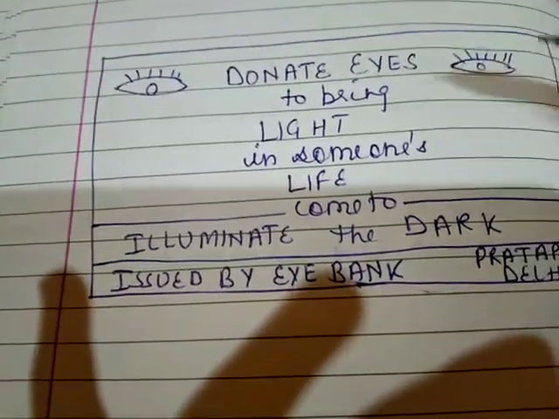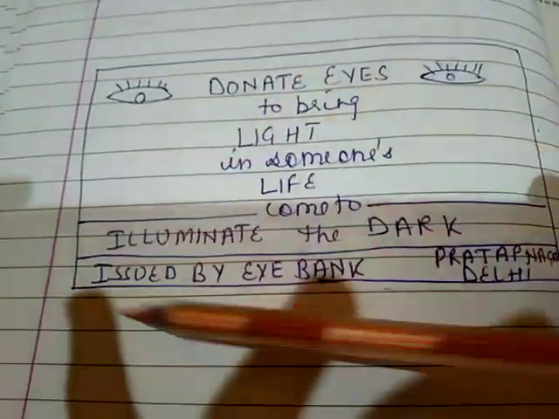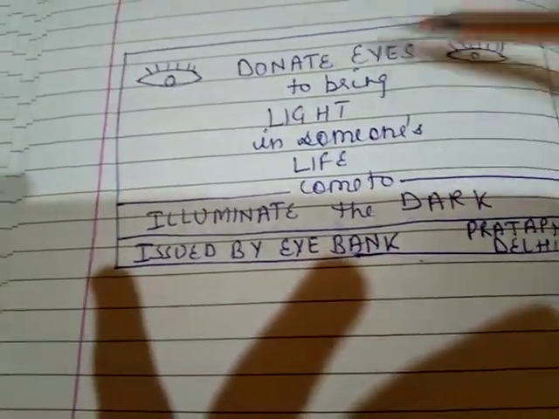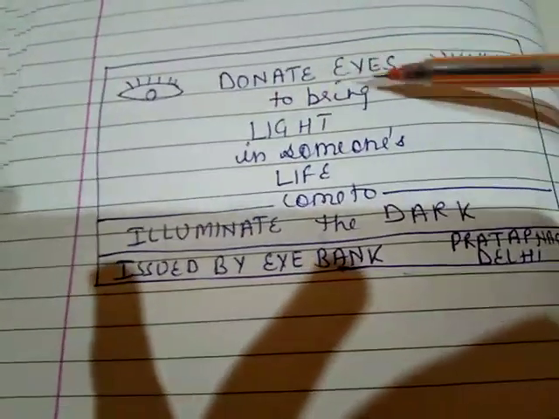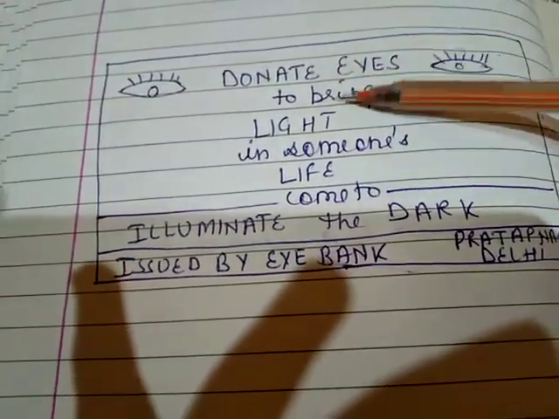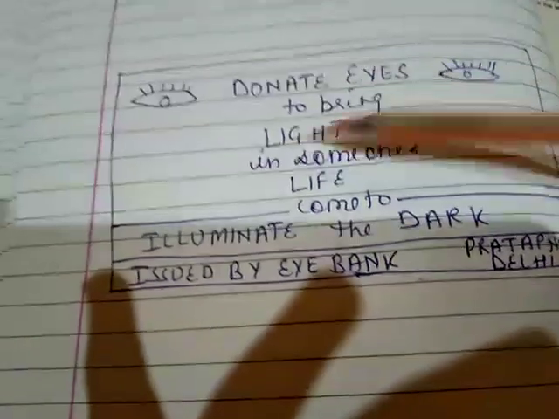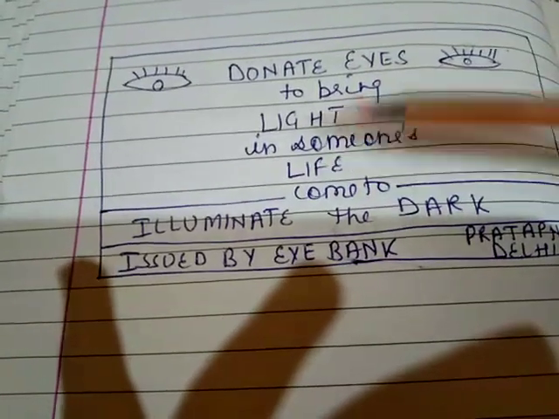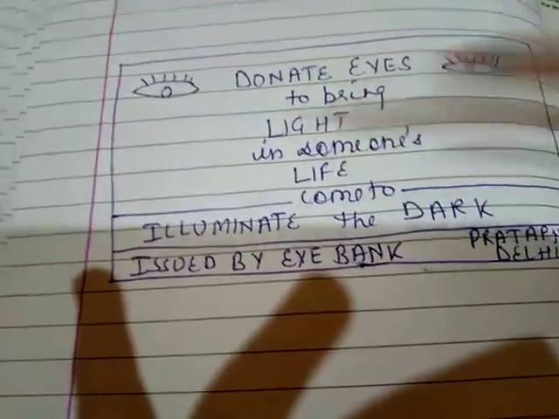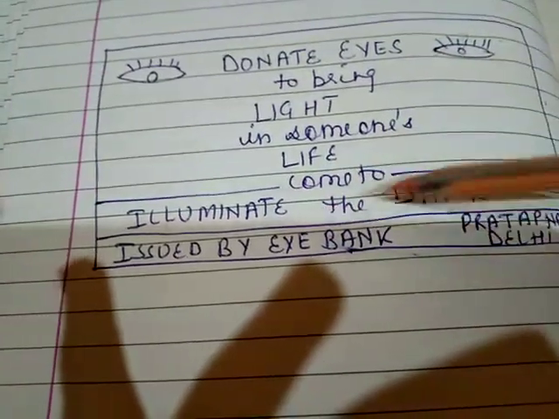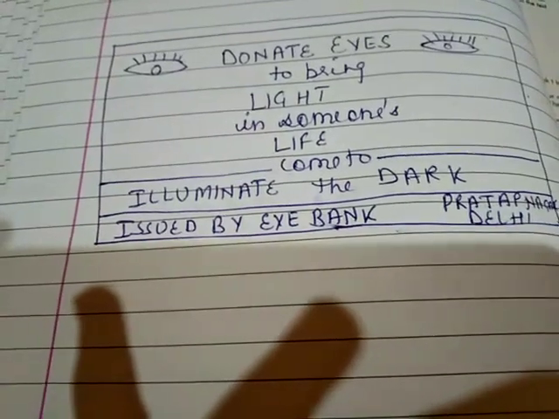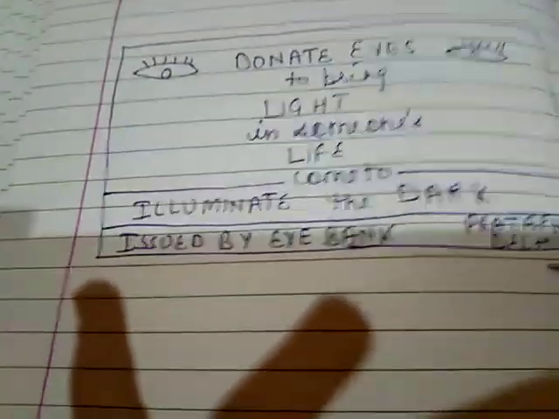Whatever you want to highlight, firstly there must be a proper outline, then you can draw some pictures, and then in capital letters you can put whatever you want to highlight, like "Donate eyes to bring light." These are the things I want to highlight, and I have put them in capital letters, and then "Come to illuminate the dark." And then the poster: who issued this poster? Issued by iBank, Pratapnagar, Delhi.